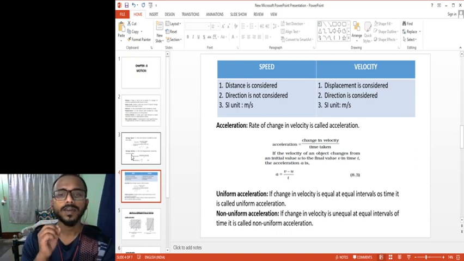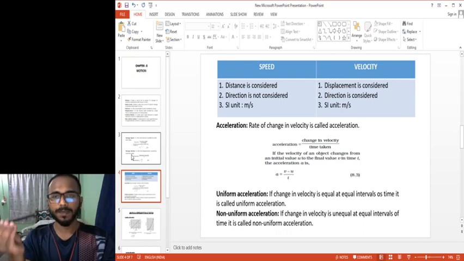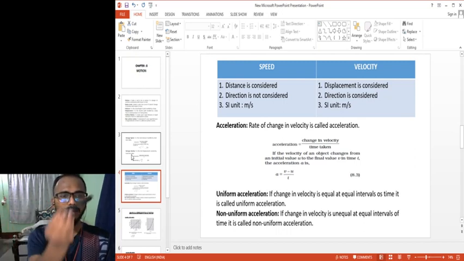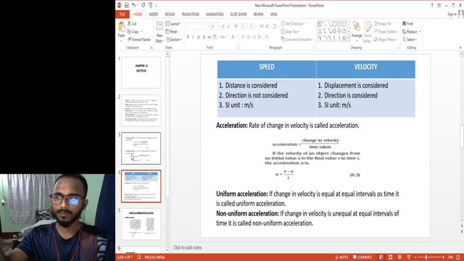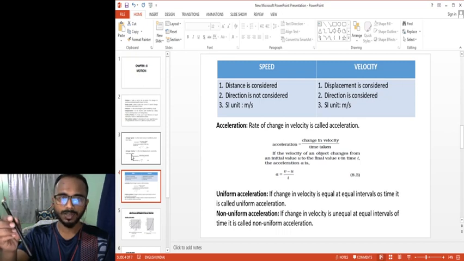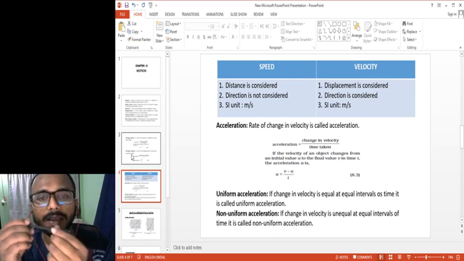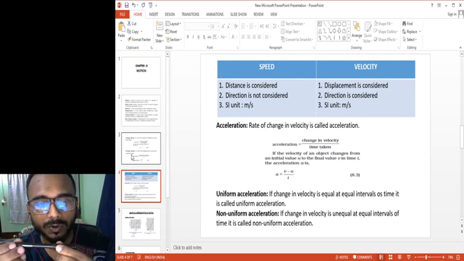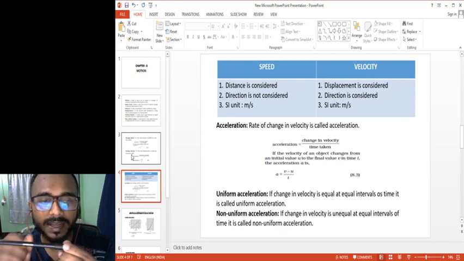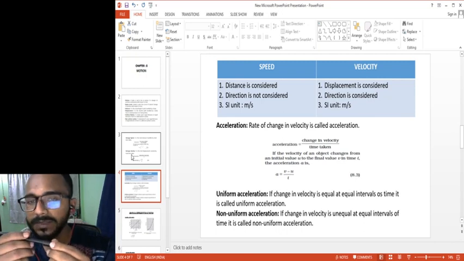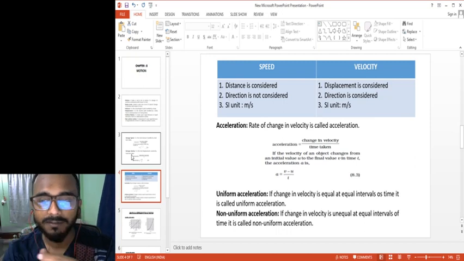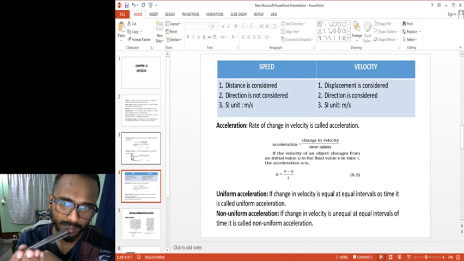Suppose this pen, I'm moving it in a wavy motion. Can I say its direction is changing at every moment? Here and then like this, and then it goes down, and then it will again rise to the top. So at multiple points its direction is changing. So I can say that this pen has an average velocity, right? But when I say speed, I will not consider the direction. I will just say the speed of the pen moving is this.